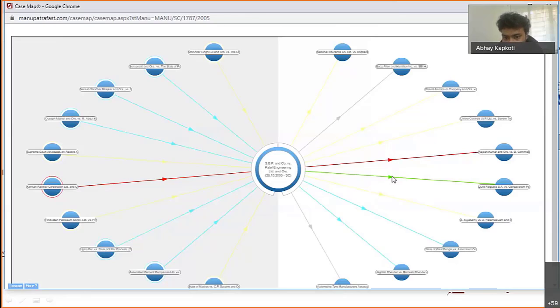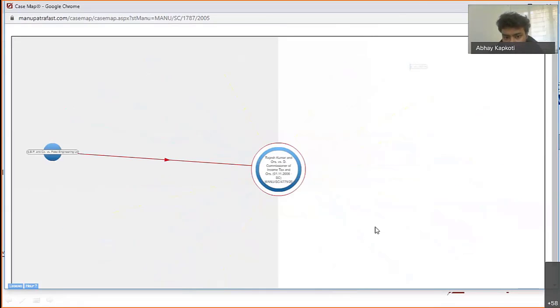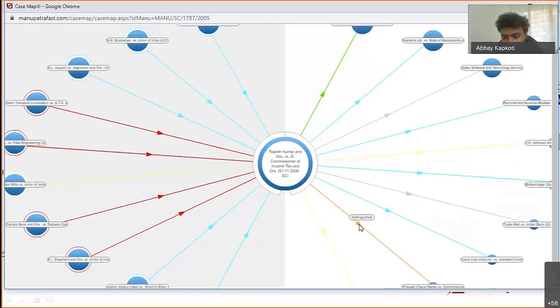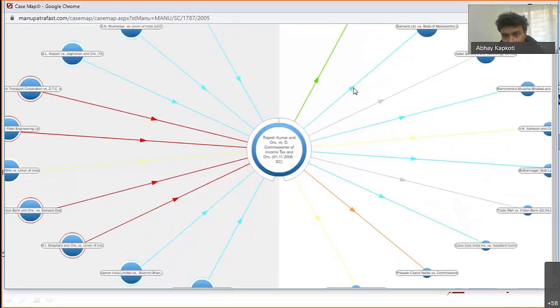In that case, you can open case map and see where this judgment got dissented somewhere, if there was any such judgment. This will help you to find that judgment. Now you can read Rajesh Kumar and follow it in future. This is where this got distinguished, affirmed, mentioned, and discussed. Similarly, you will be able to find multiple cases related to the one case that you have found here.